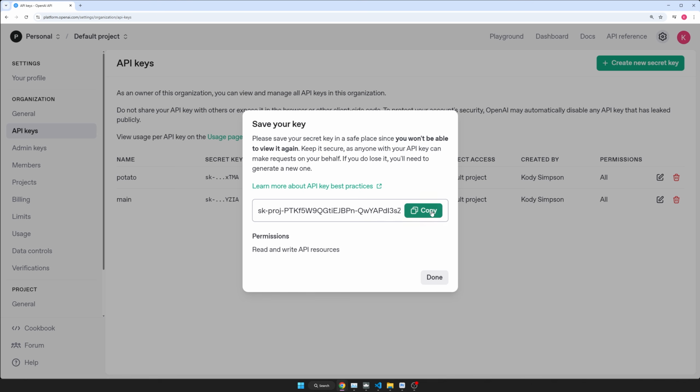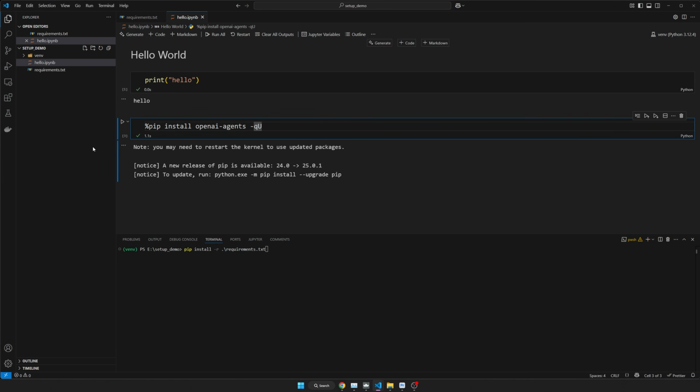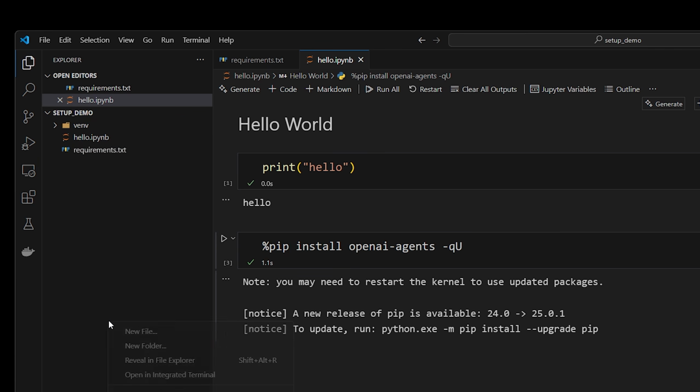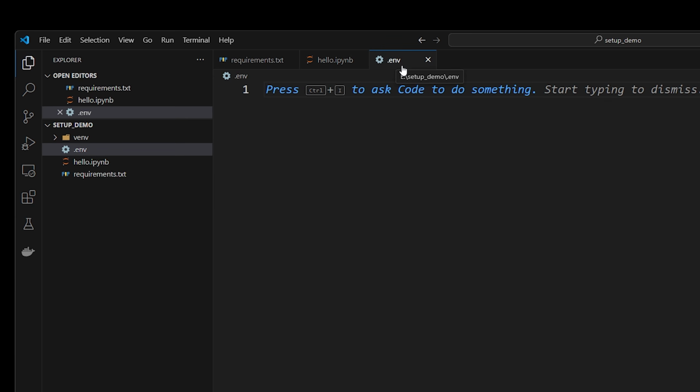You'll have to create a new one to see it again. So copy this and now we want to put it somewhere safe. We're going to put it directly in our project so we can start using it right away. So go back to your project, and what you want to do is create a new file called .env. It's literally just .env. It's a local environment file. There's no actual name. It's just the extension, okay?